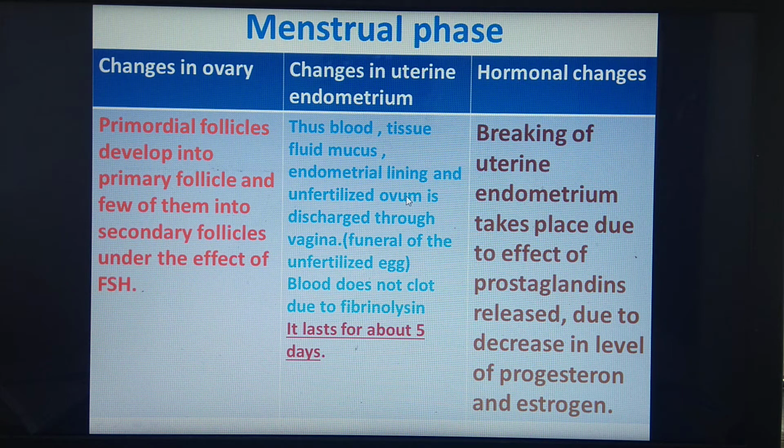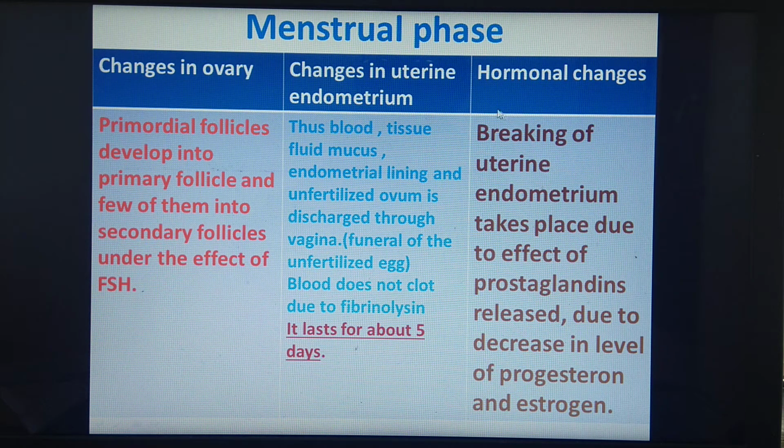As I said, the unfertilized ovum is discharged through the vagina. It is also called the funeral of the unfertilized egg. Remember that the blood or fluid which is discharged does not clot. Why? Because of the presence of fibrinolysin. And what is the period of this menstrual cycle? It lasts for about 5 days.